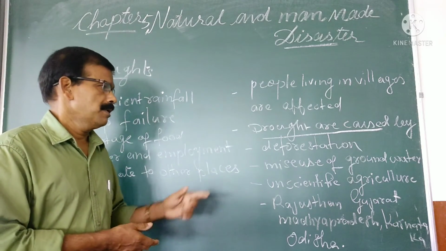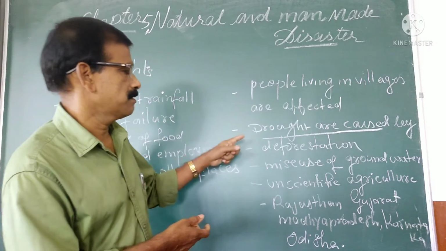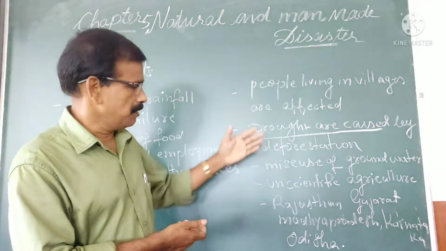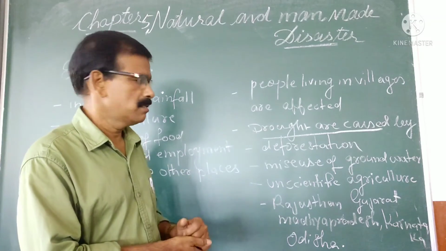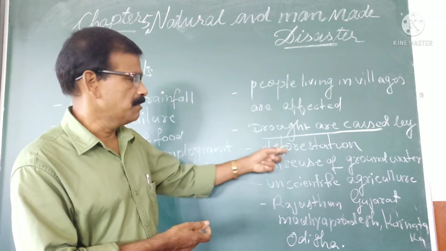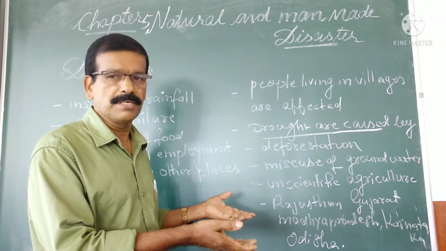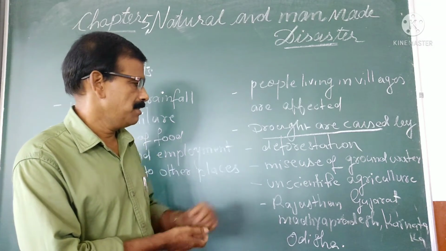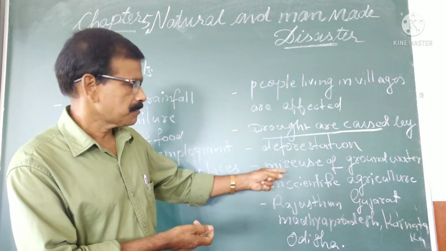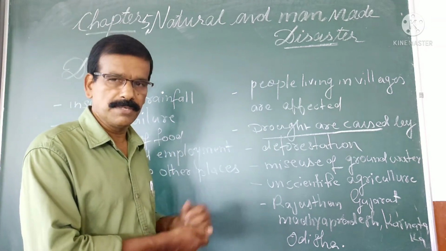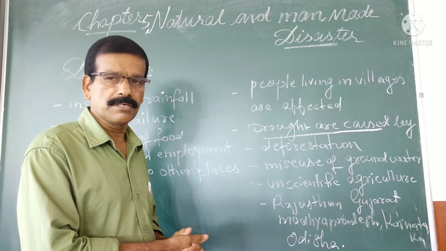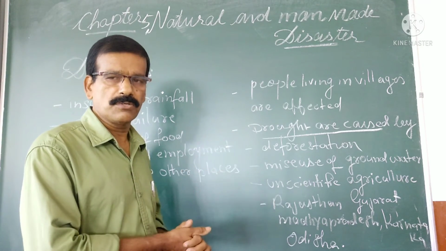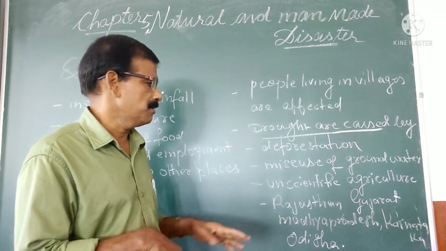Let us see what the reasons for drought are. Here I have written many causes. The first is deforestation. Deforestation means cutting down trees. The second cause is the misuse of groundwater, because nowadays groundwater is drawn excessively by using borewells, which also makes a shortage of groundwater.